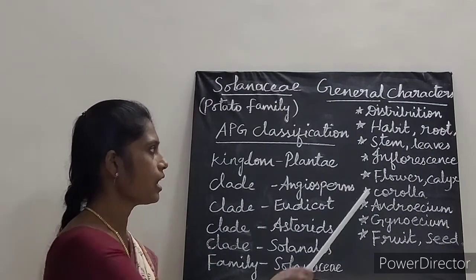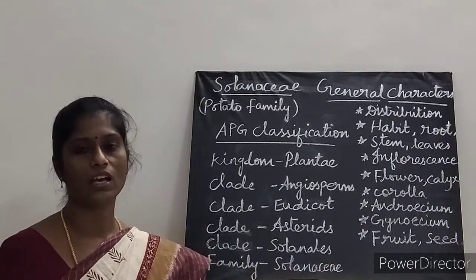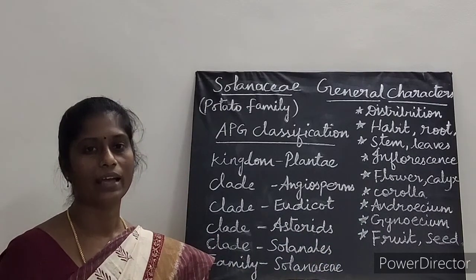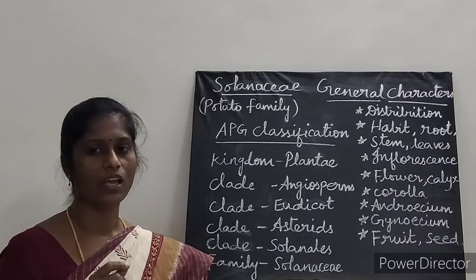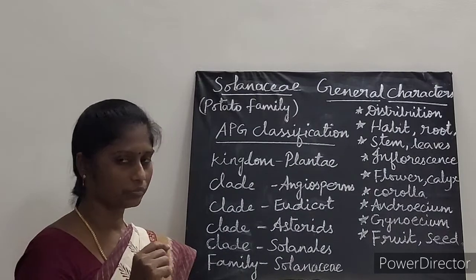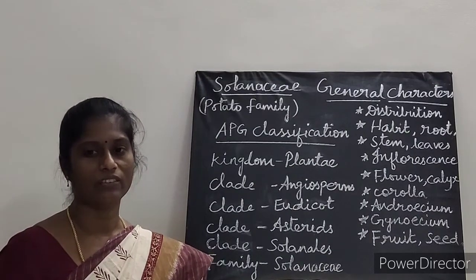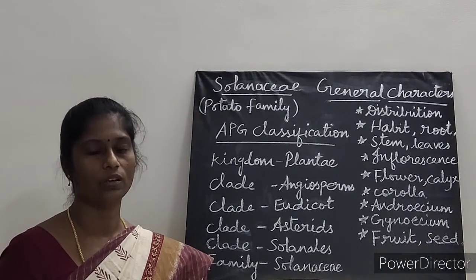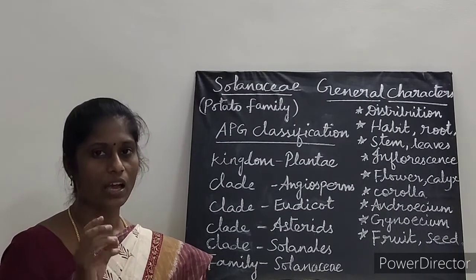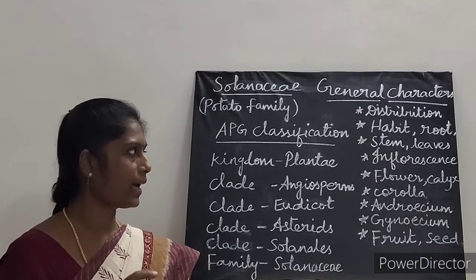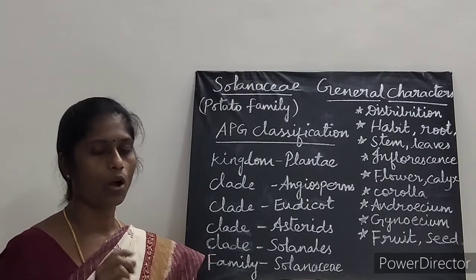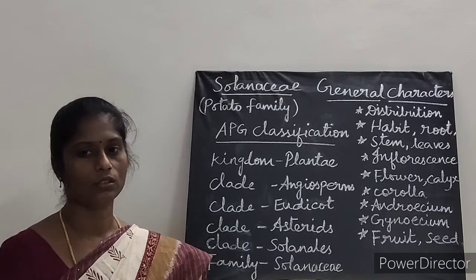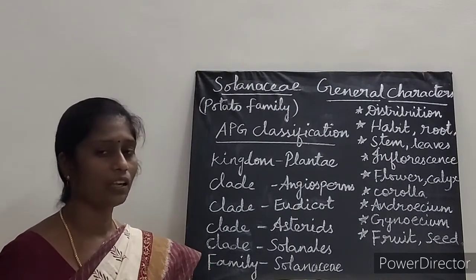Next character is leaves. So here the leaves are alternate, simple, rarely pinnately compound, with unicostate reticulate venation, sometimes opposite or subopposite. So leaves are alternate, simple, rarely pinnately compound, unicostate reticulate venation, opposite or subopposite. And the next character is inflorescence.